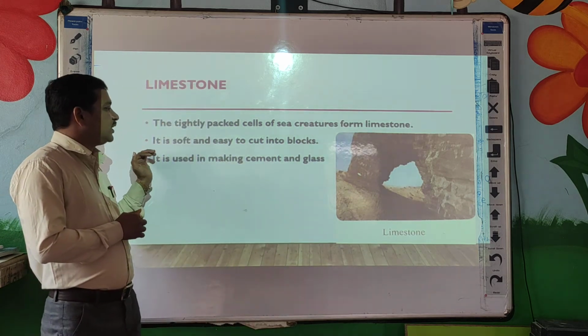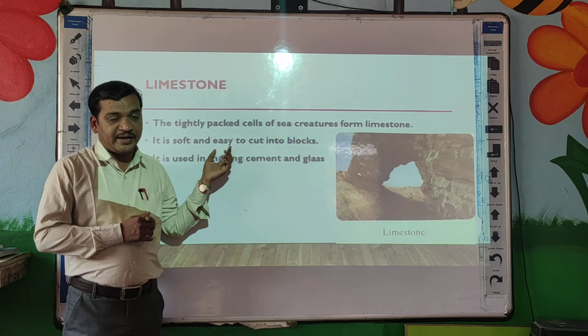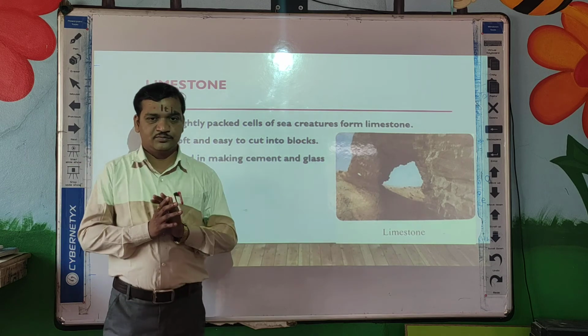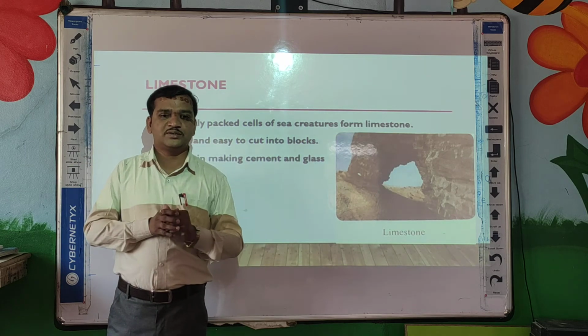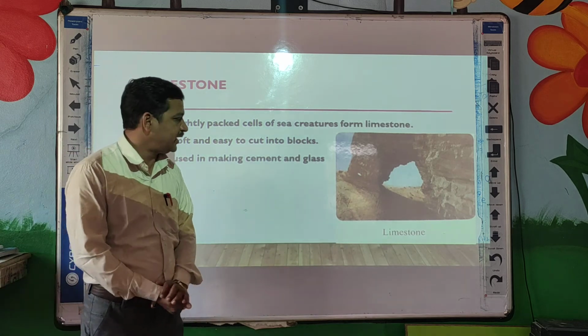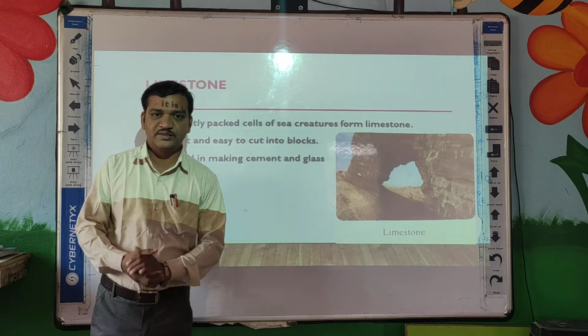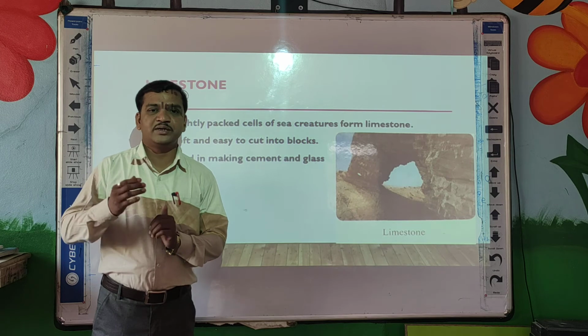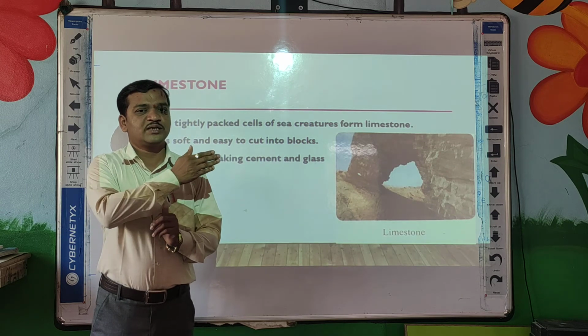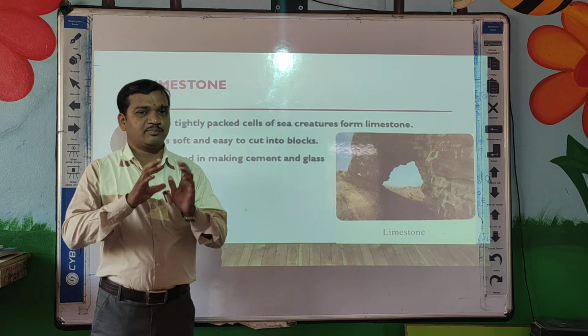This limestone is very soft and it is easy to cut into blocks. Last one, it is used in making cement and glass. Cement is used to build buildings and in construction also, and that is the powder.